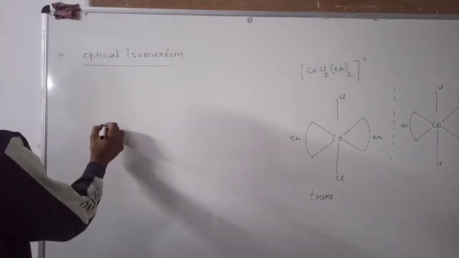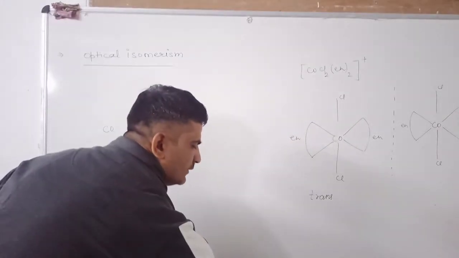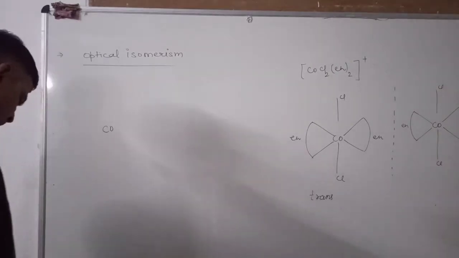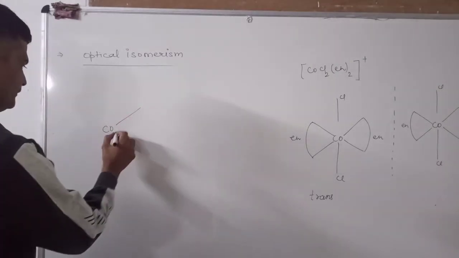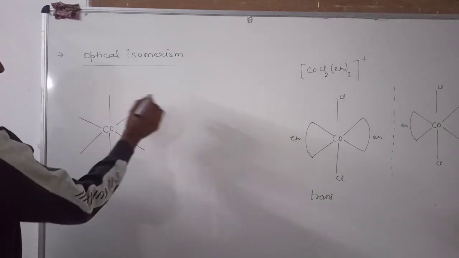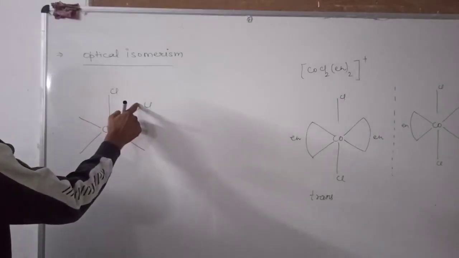Cis form. This is the central atom. Now we will form the cis form of this compound. This chlorine atom and this chlorine atom lie in the same plane.